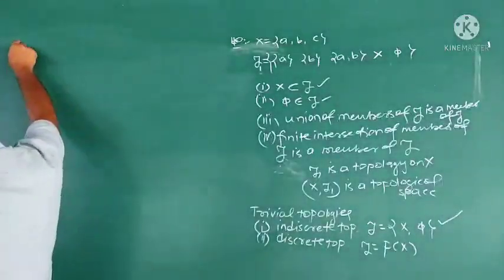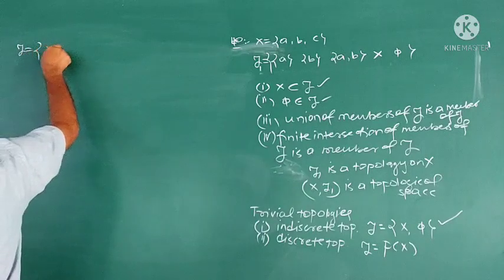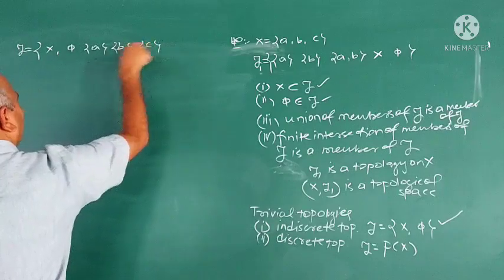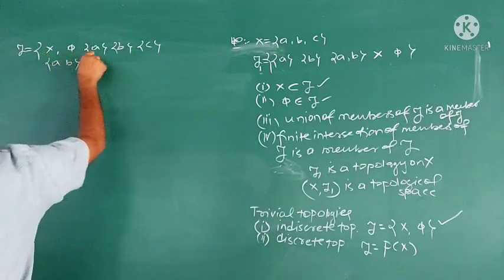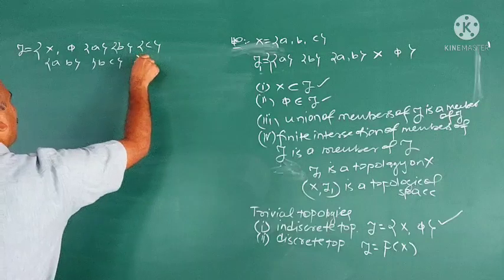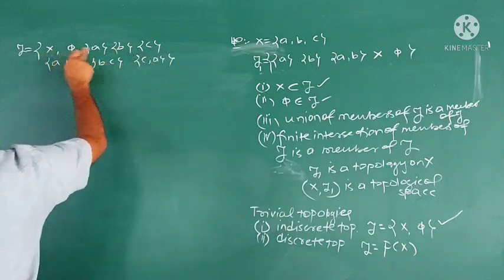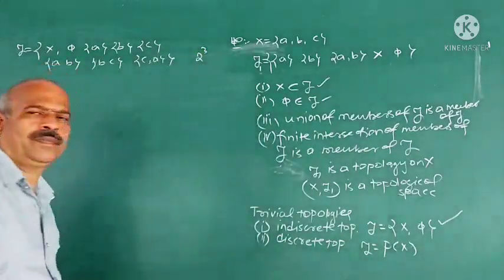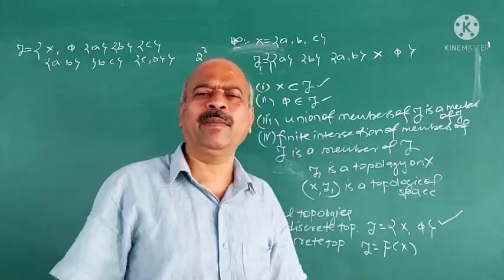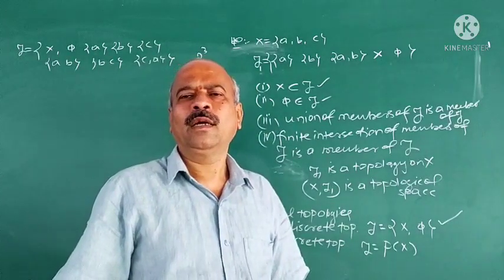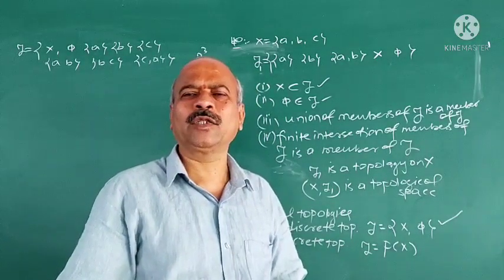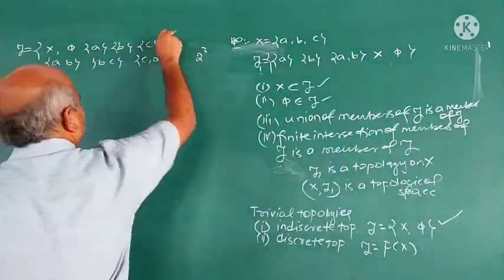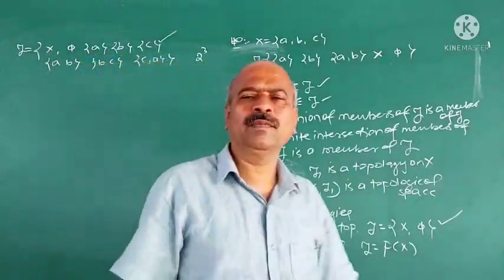Now in this case, tau is equal to X, pi, A, B, C and AB, BC, AC. How many sets are there? 1, 2, 3, 4, 5, 6, 7, 8. Because it has 2 raised to 3 subsets. If X consists of n elements, then the total number of subsets of X is 2 raised to n. Therefore 8 elements are there and it is always a topology and it is called discrete topology.